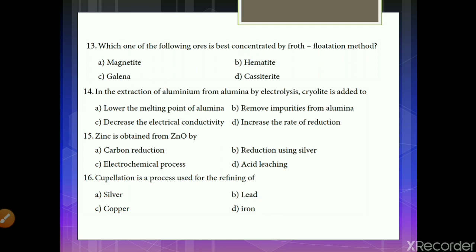The next question, zinc is obtained from ZnO by dash process. Options are carbon reduction, reduction using silver, electrochemical process, acid leaching. Zinc can be easily reduced by carbon. Therefore, the option is carbon reduction. Next question. Cupellation is a process used for refining of silver.